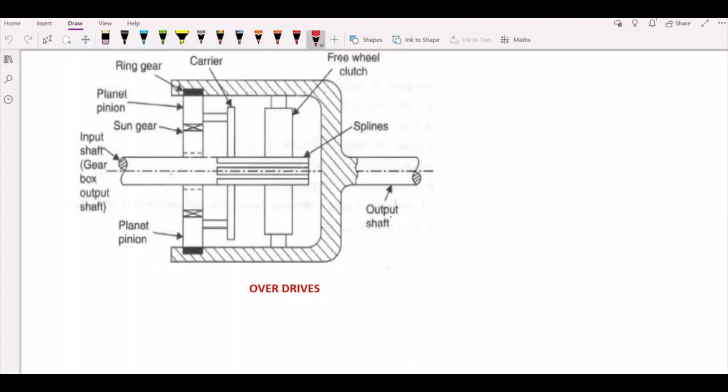If you observe the figure which is given over here, it consists of a freewheel clutch in between, and you have the carrier, ring gear, planet gear, sun gear, and all those things. Usually the overdrive is used when your speed increases, in the opposite direction to reduction, to engage or maybe disengage. The major important purpose is to improve your efficiency.